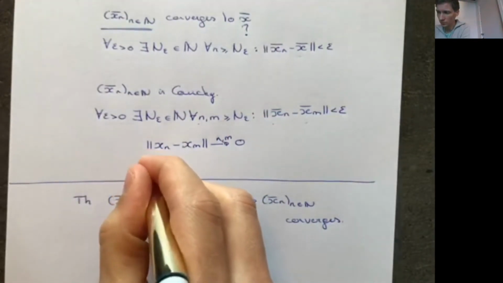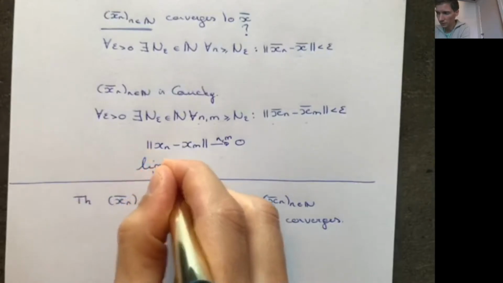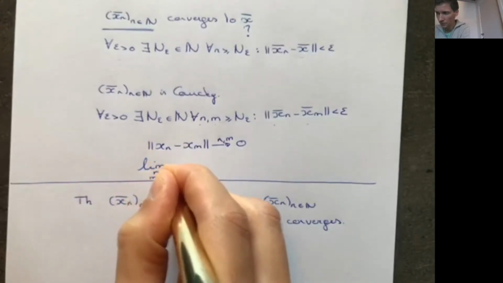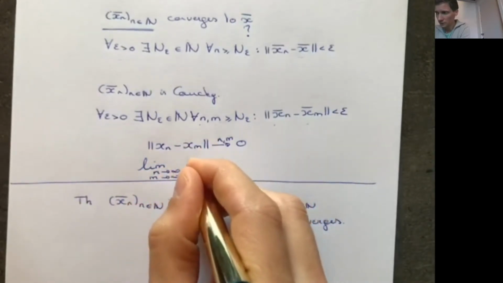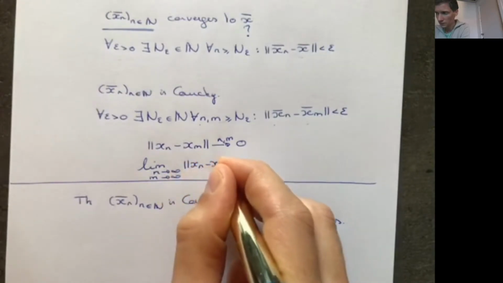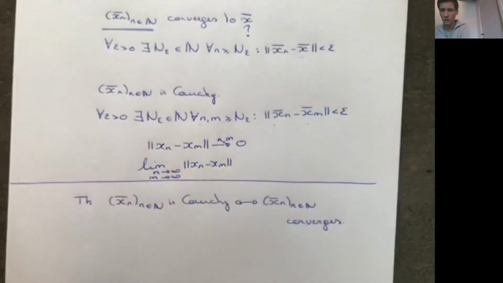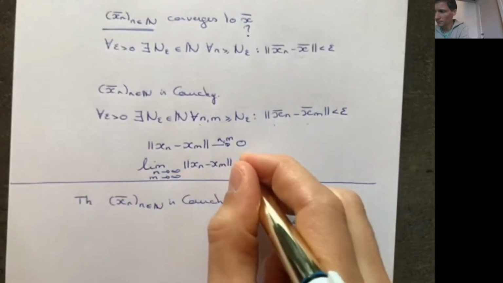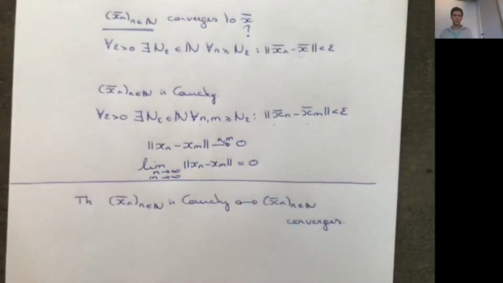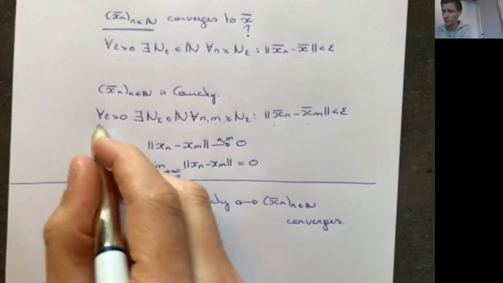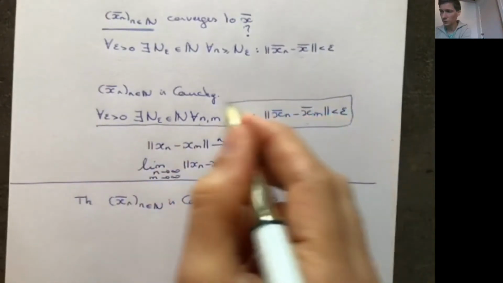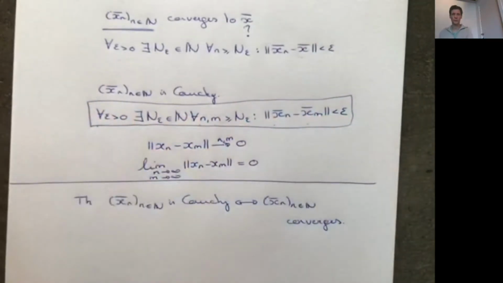Or you can also write that the limit for n going to infinity and for m going to infinity of x_n minus x_m is equal to 0. Right? So these are all equivalent definitions to this definition here of a Cauchy sequence.